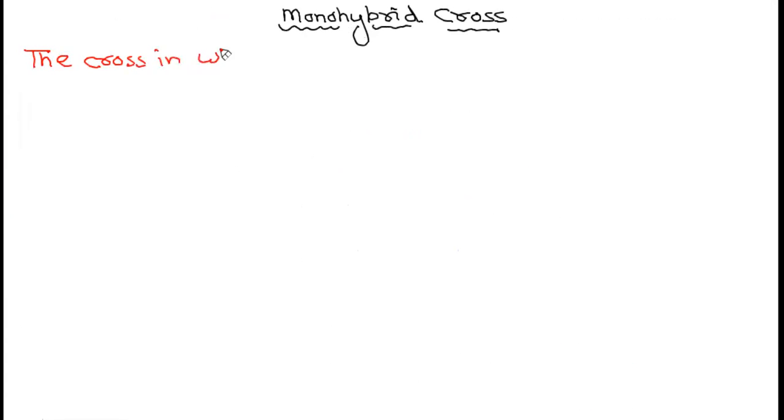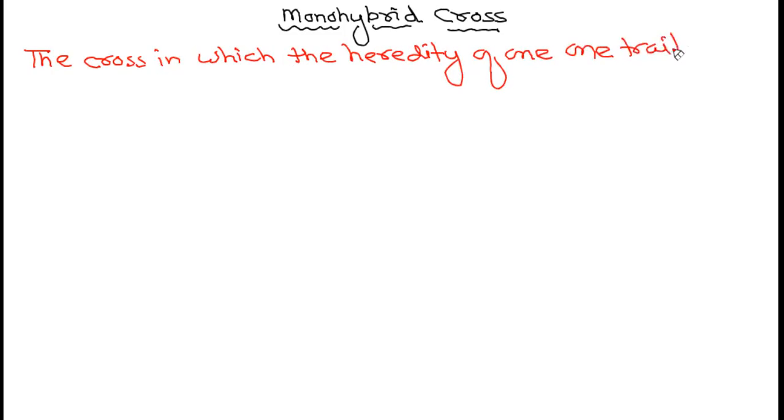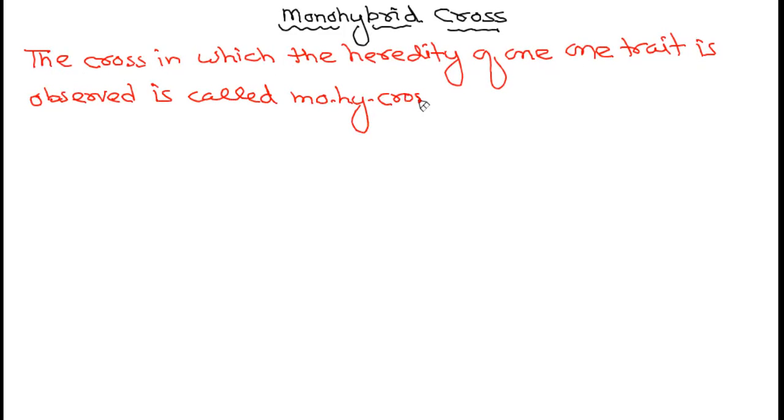The cross in which the heredity of only one trait is observed is called monohybrid cross.